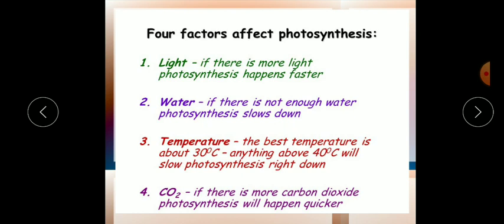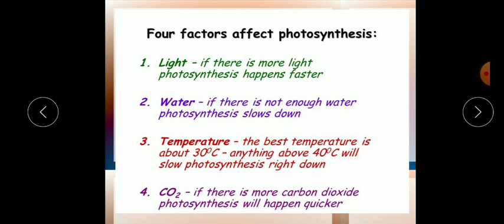Now the carbon dioxide rate is also very important, because carbon dioxide and water both are the raw materials for the photosynthetic reaction. The rate of photosynthesis increases with an increase in carbon dioxide concentration only up to 0.1%.